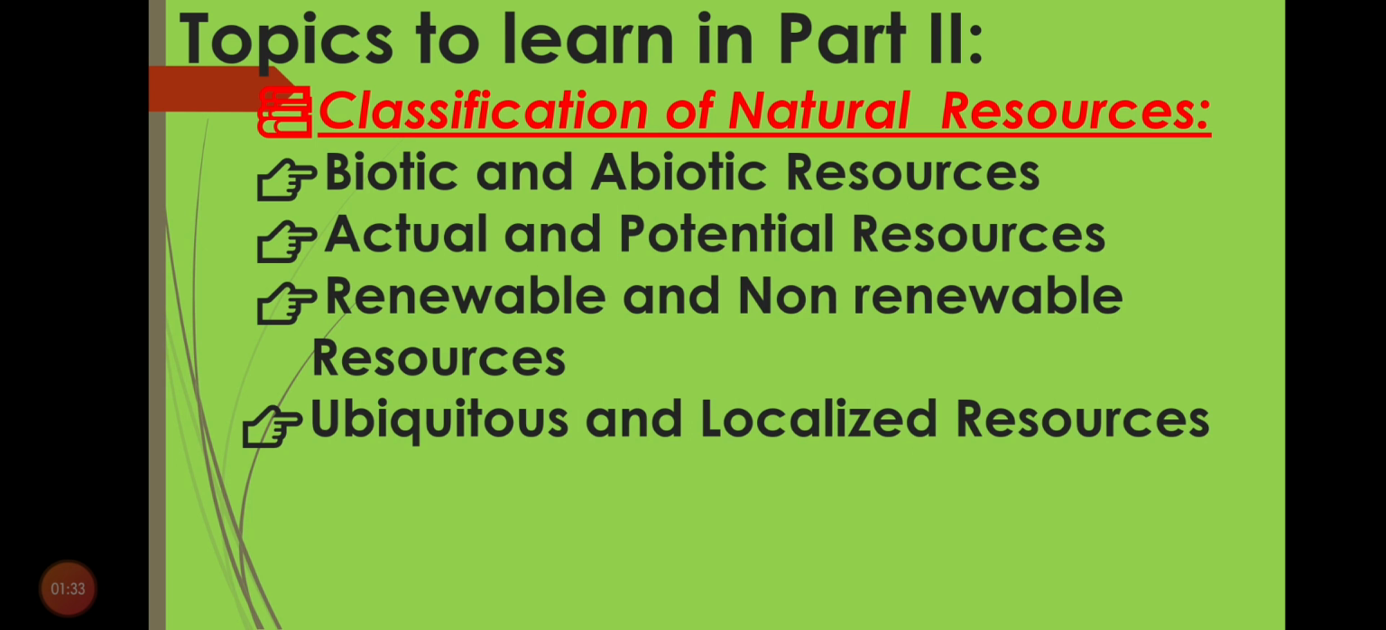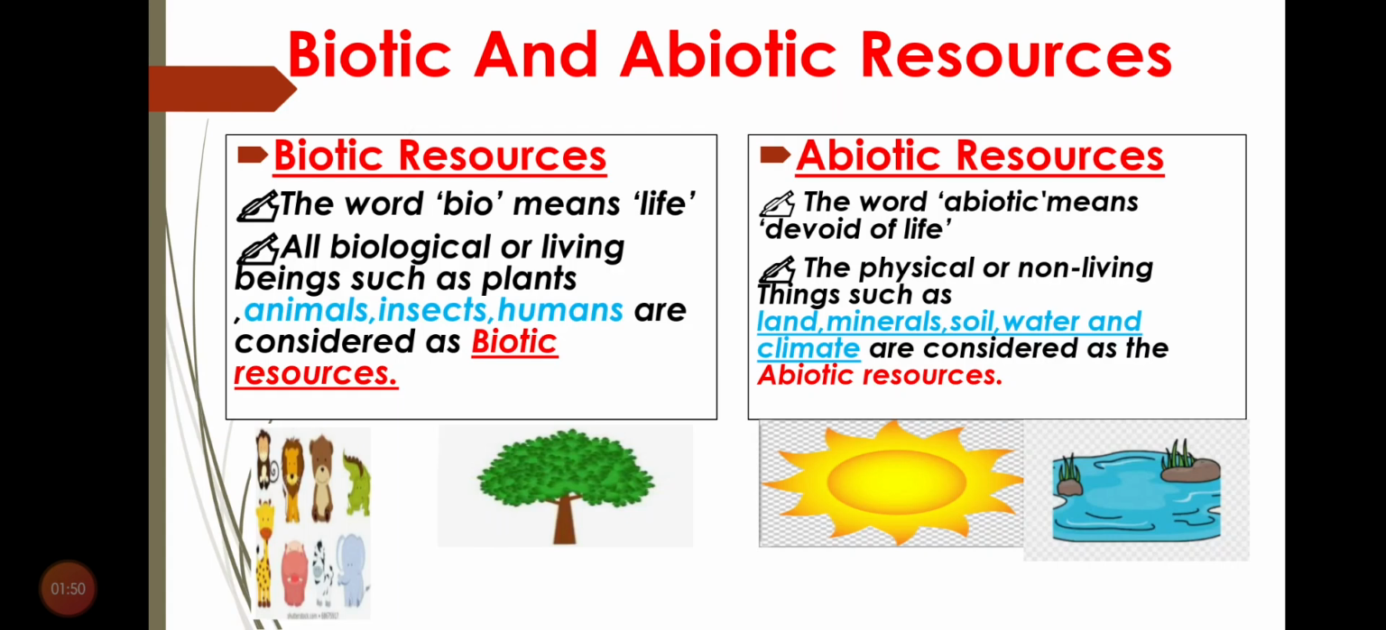So the topics that we are going to learn in part 2 are the same. First, we will learn about biotic and abiotic resources, next actual and potential resources, then renewable and non-renewable resources, and last ubiquitous and localized resources. So firstly we will start with biotic and abiotic resources.